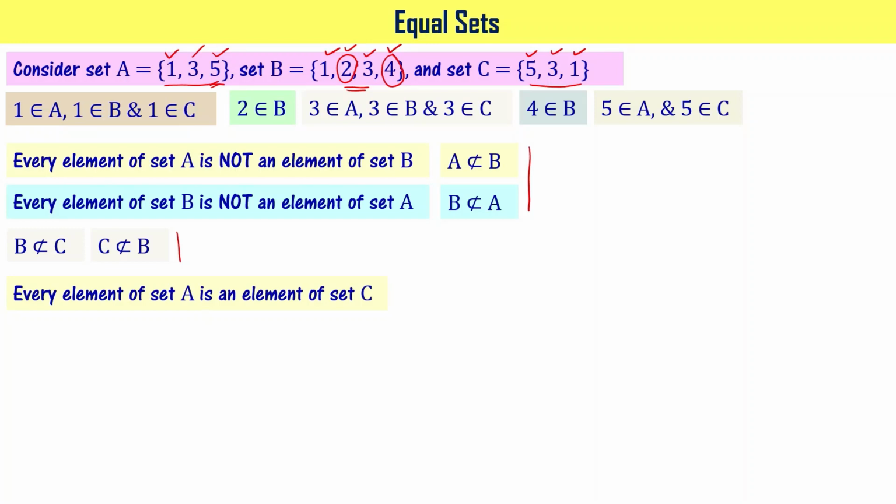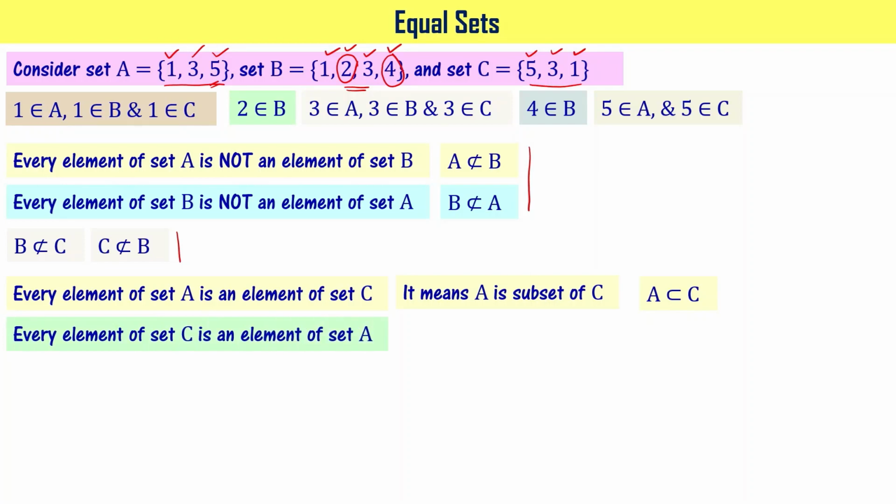You can write it in any order, right? It means A is a subset to C. Since every element of set A is an element of set C, you can say that A is a subset of C, right? So similarly, every element of set C is an element of set A. Hence, I can say that C is a subset of A.